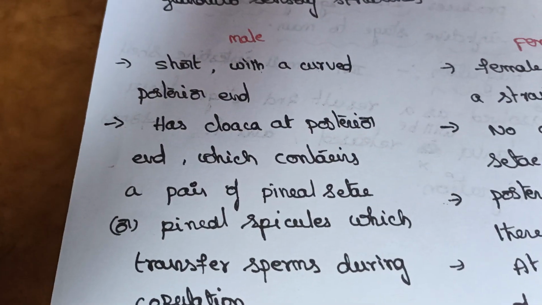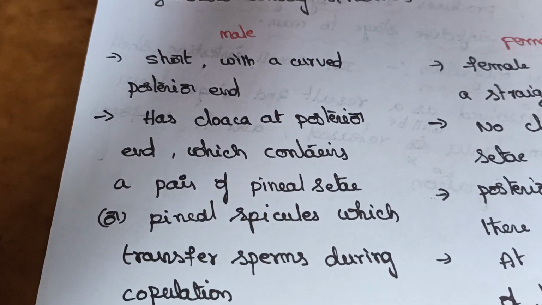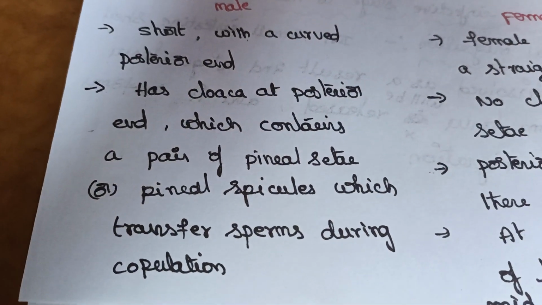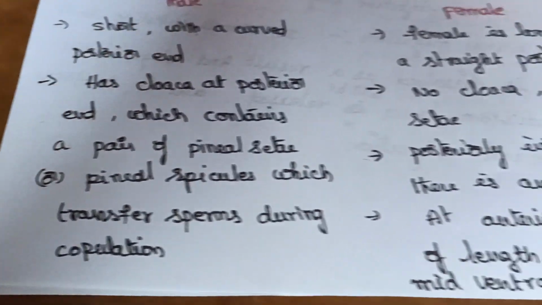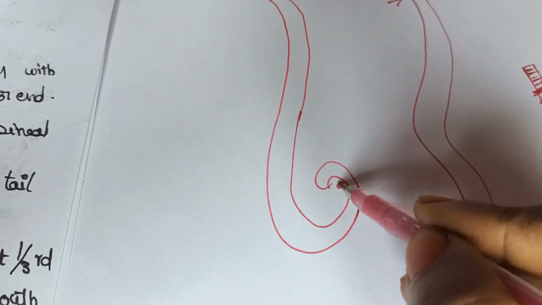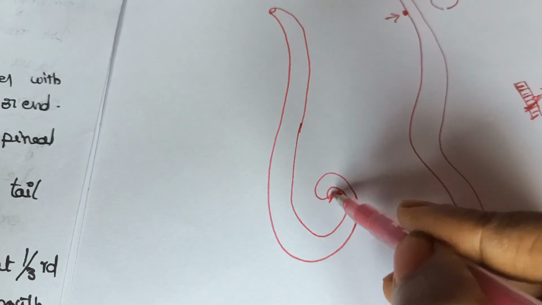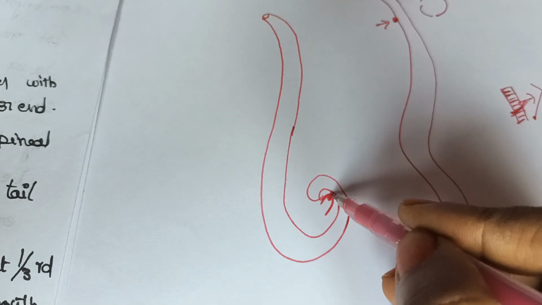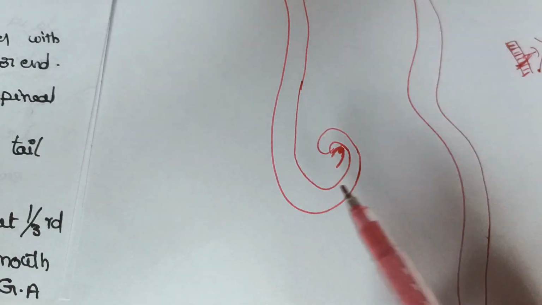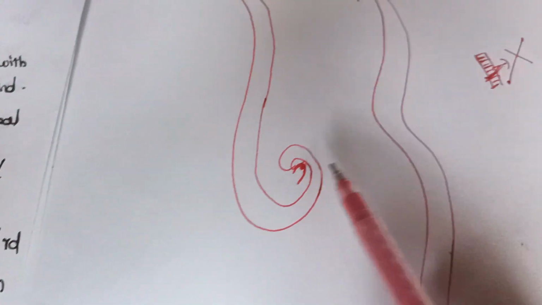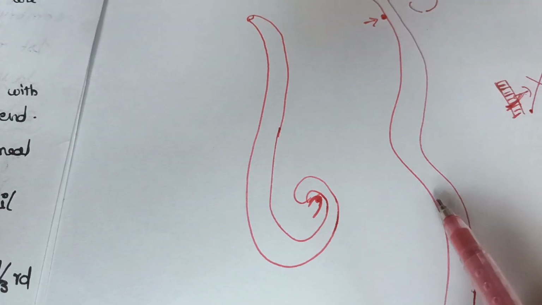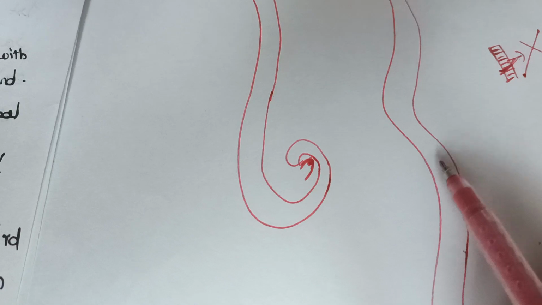And the male has a cloaca at the posterior end, which contains a pair of penial setae or penial spicules, which transfer sperms during copulation. These are useful to hold the female during copulation, and they transfer the sperms into the female.